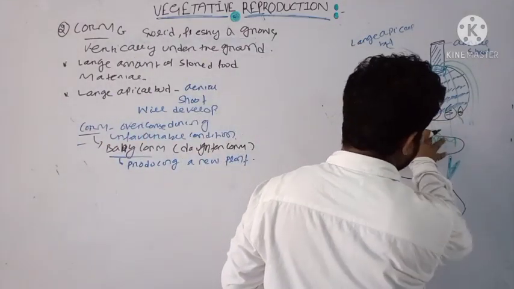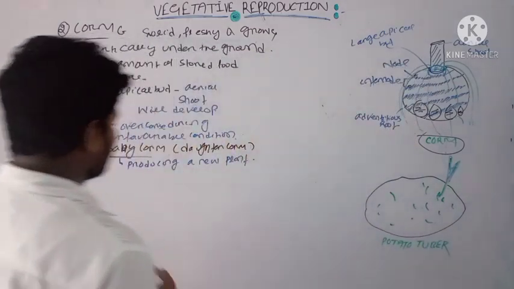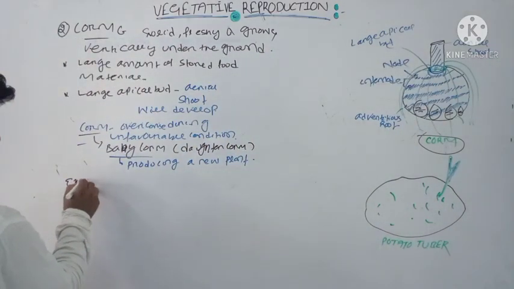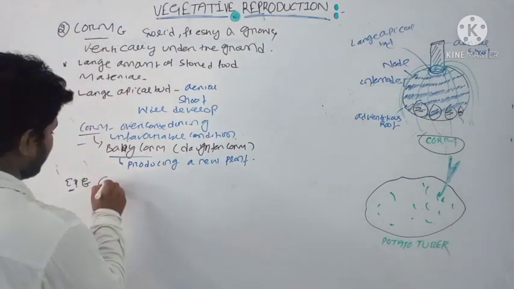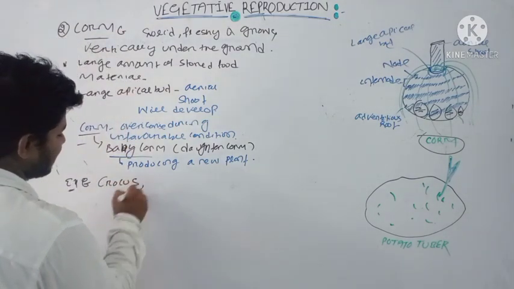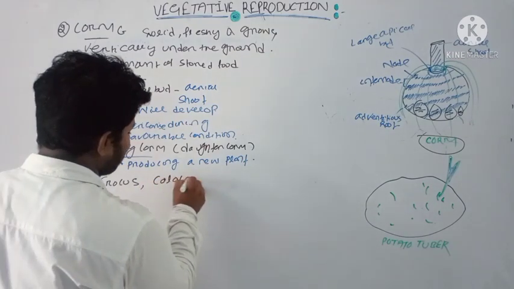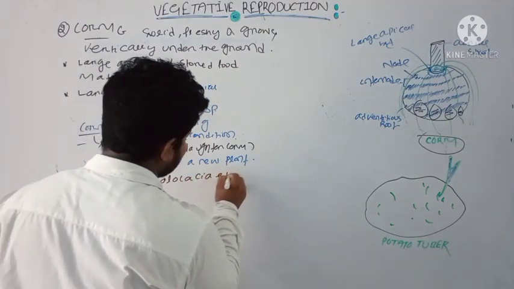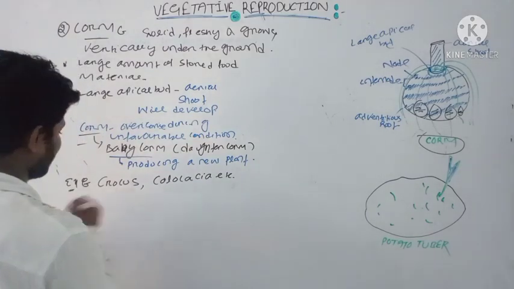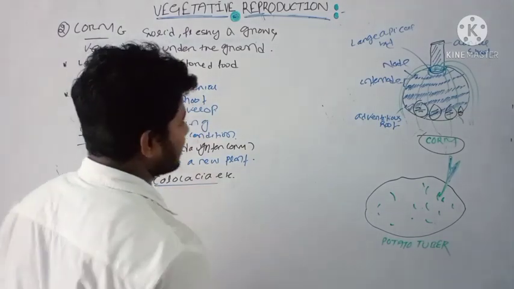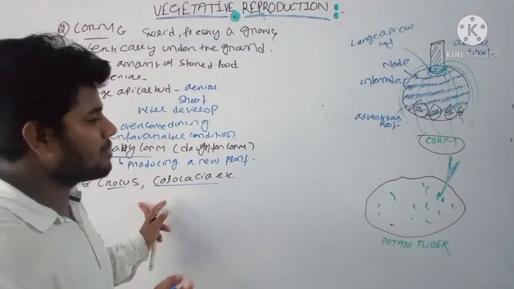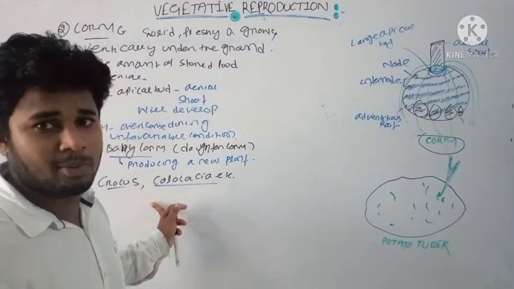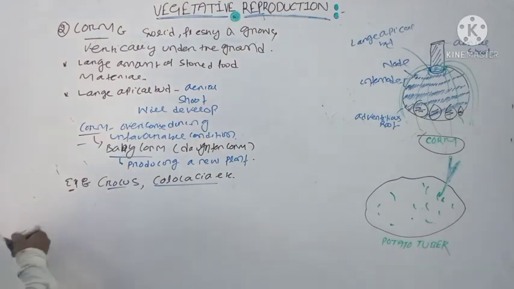Here you can see the structure of a corm, and an example is your crocus. Okay, crocus, then Colocasia, etc. These are two basic examples where you find the corm structure. Okay, and next, that is the third important type of underground stem, that is your potato tuber.